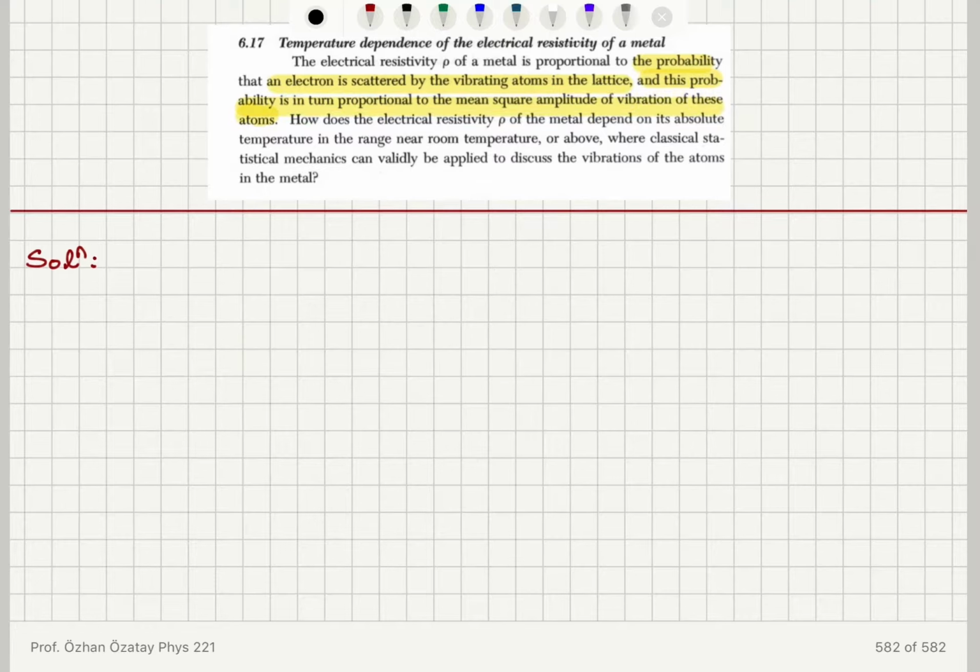How does the electrical resistivity of the metal depend on its absolute temperature in the range near room temperature or above, where classical statistical mechanics can validly be applied to discuss the vibrations of the atoms in the metal? So we're not talking about a quantum harmonic oscillator, we have a classical harmonic oscillator. For the classical harmonic oscillator, we can write